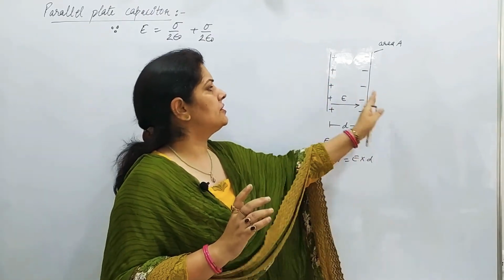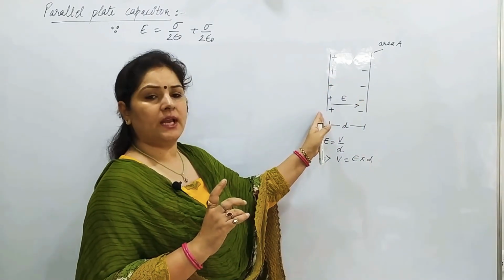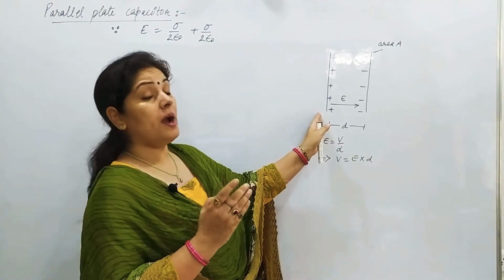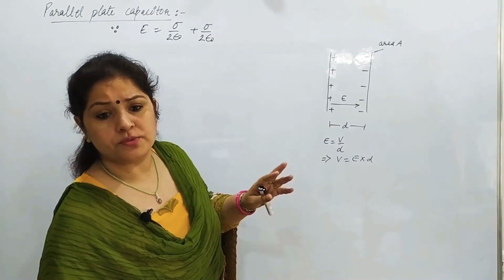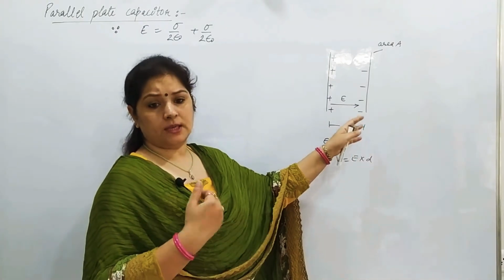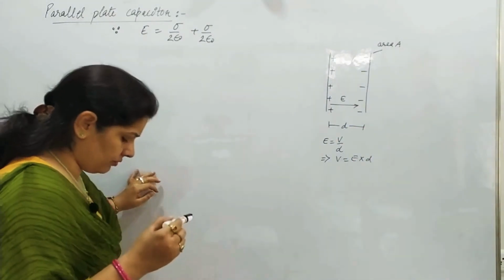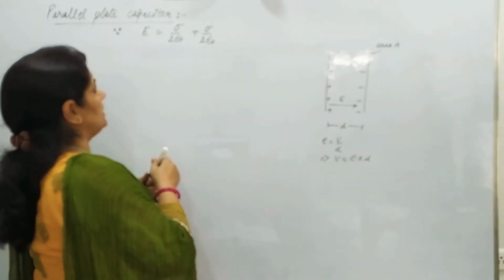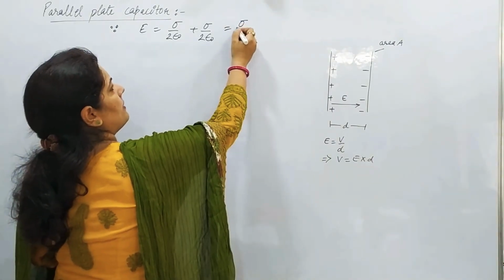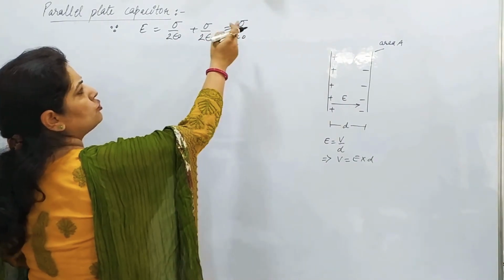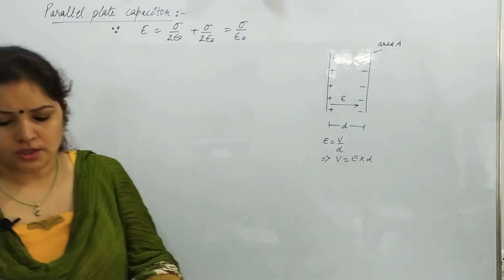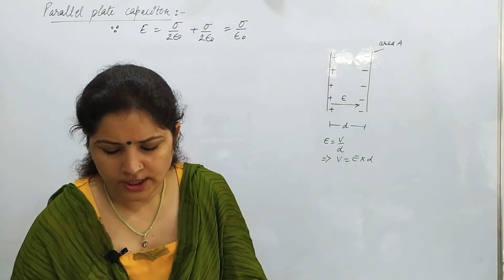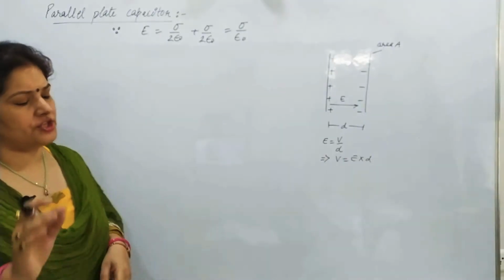So what is E here? It is sigma by 2 epsilon naught plus sigma by 2 epsilon naught. Adding both of them we get sigma by epsilon naught, the 2 gets cancelled out. So this is the electric field due to a parallel plane sheet of charge.